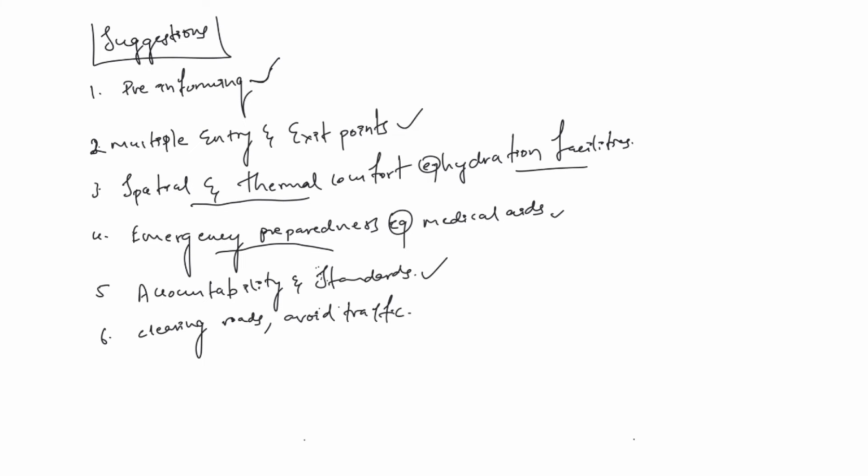That's one thing. Next important thing is creating accountabilities and standards. Now it is being said that crowd management is generally a very unorganized way of conducting events. This article is saying that we need to establish non-negotiable standards for crowd safety for religious, political, and entertainment events, to prevent future instances like that. Another important thing is transport and communication. This article is saying that clearing the roads, diverting the vehicles, avoiding traffic should be very much pre-planned. Otherwise, normal public life will be disturbed in other areas also. Okay, this is what this article is saying.